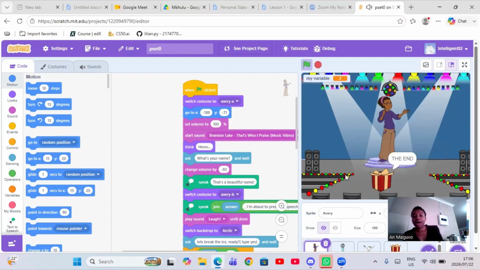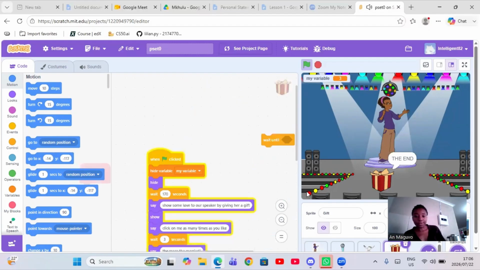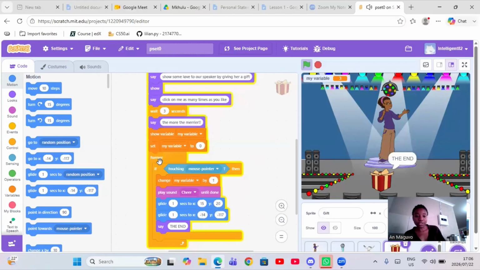The counter continuously. So yeah, the context here, as you can see, this is my variable, and it was set to 0, and then we change the variable by 1 when the mouse pointer is clicking on it. So yeah, you can do amazing things. You can create any project that you want.